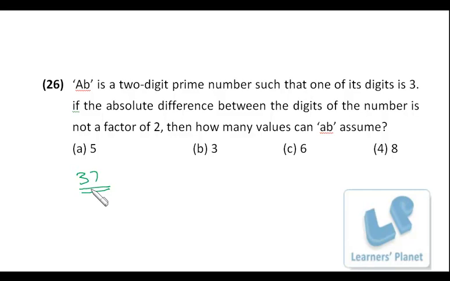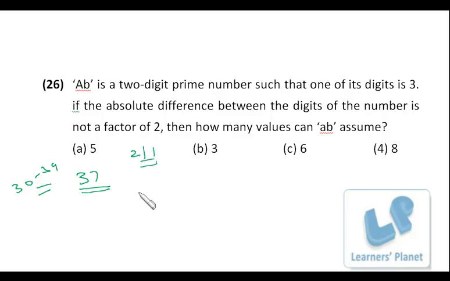Apart from 37 there is no other prime between 30 and 39. And 37 is one of the correct numbers, because the absolute difference between these two digits is not a factor of 2. Factor of 2 means either 2 or 1. Okay, so that's one of the answers.